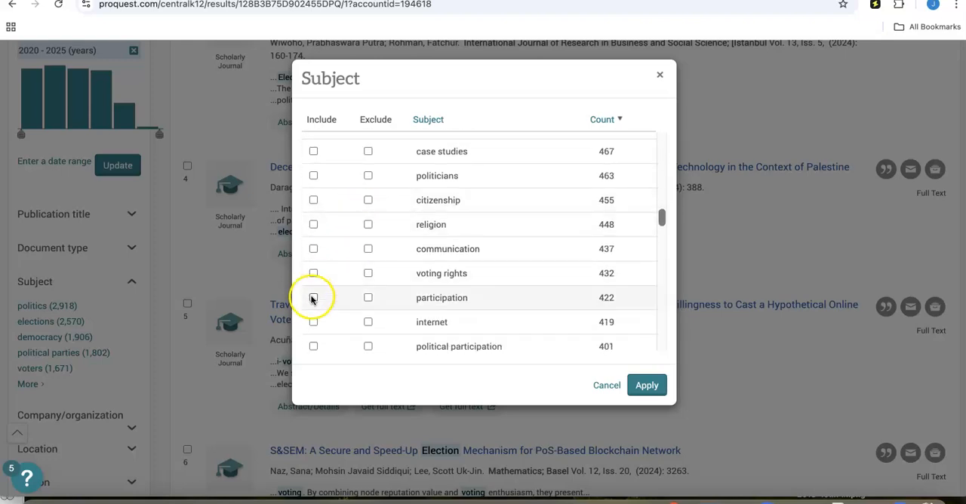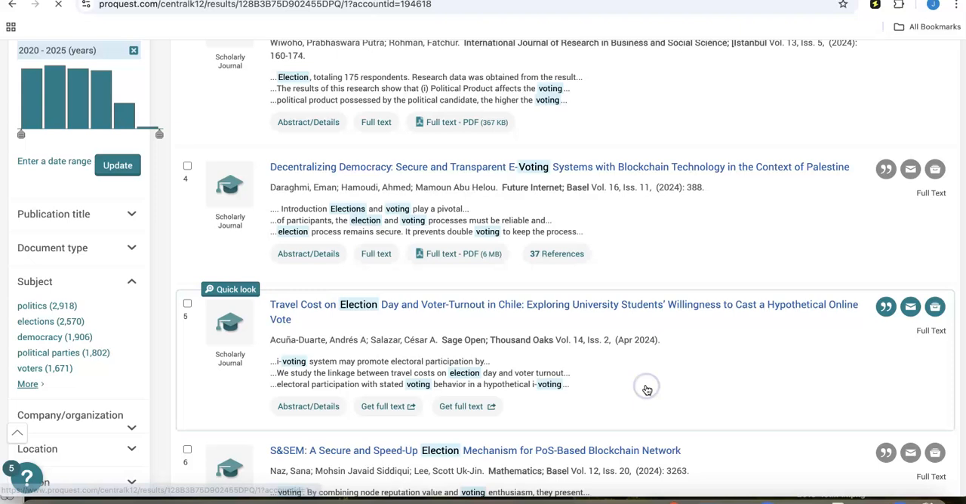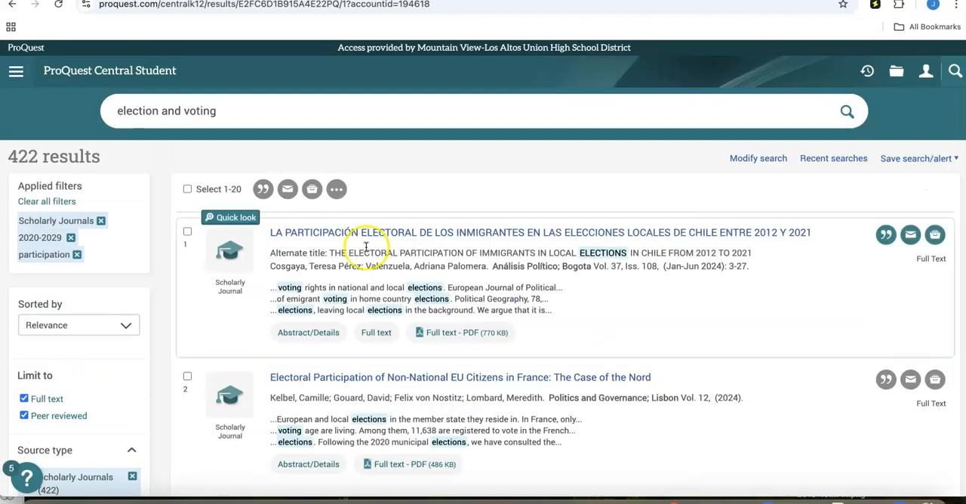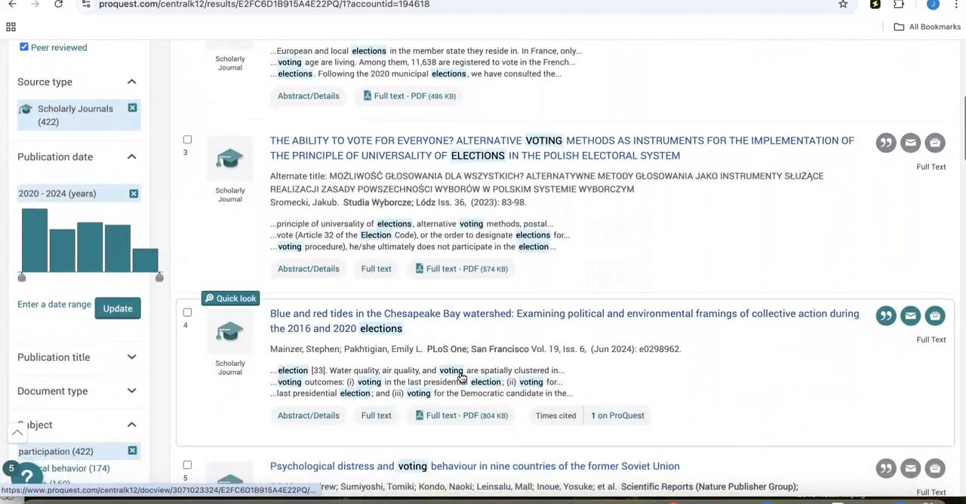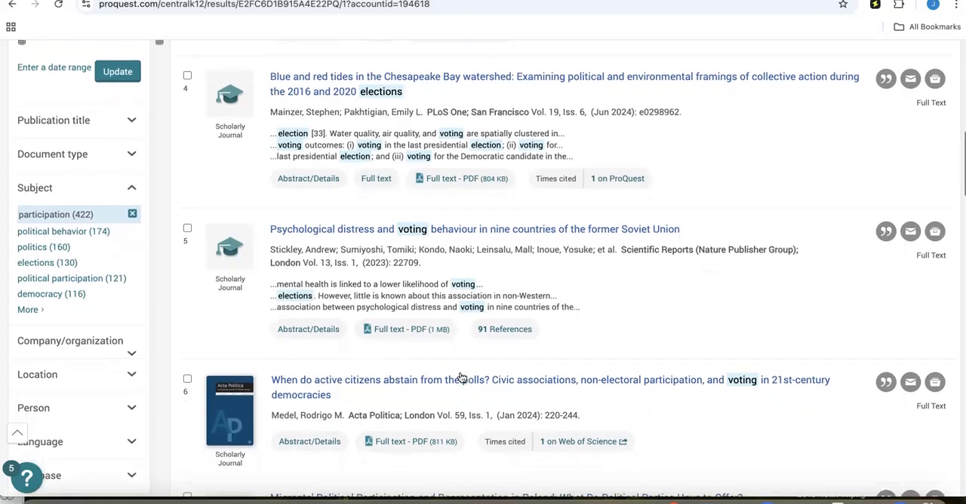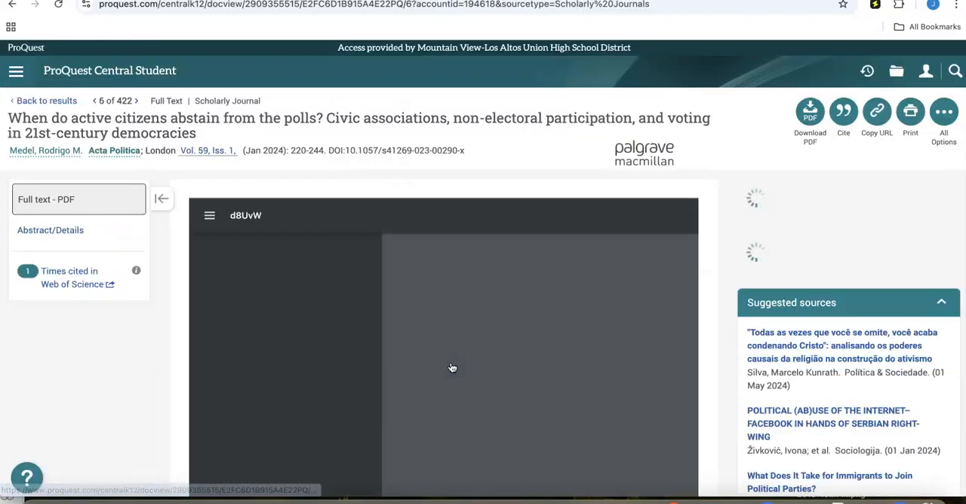I'm particularly interested in the participation in the election. And so I'm going to arrow down and I'm going to actually click on include only articles that talk about participation, which is going to give me 422 articles. So from that original 3.5 million articles, I now have 422, and I'm going to look for the one that looks the most interesting to me. And I'm going to click on it.